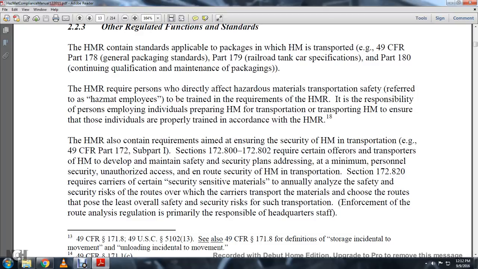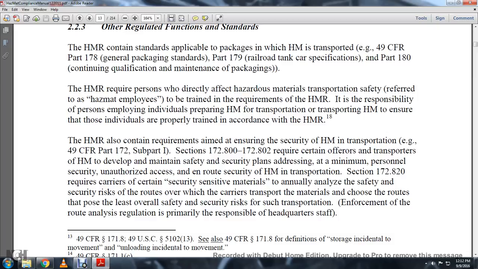in the requirements of the hazmat regulations. It is the responsibility of the person employing the individuals preparing hazmat for transportation to ensure those individuals are properly trained in accordance with the hazmat regulations.